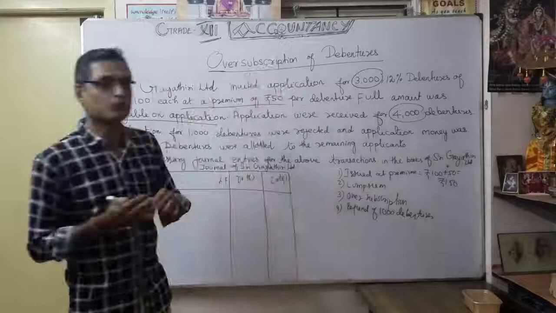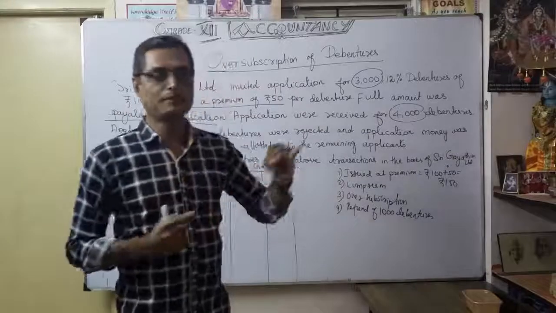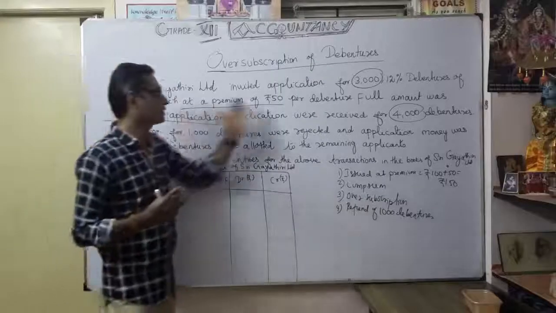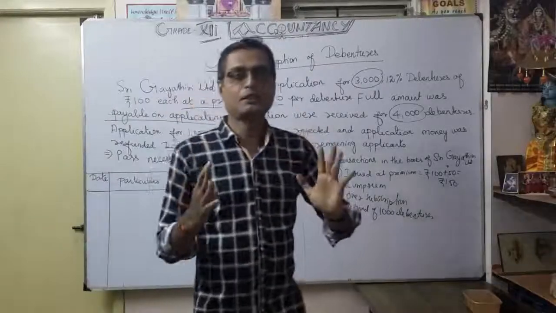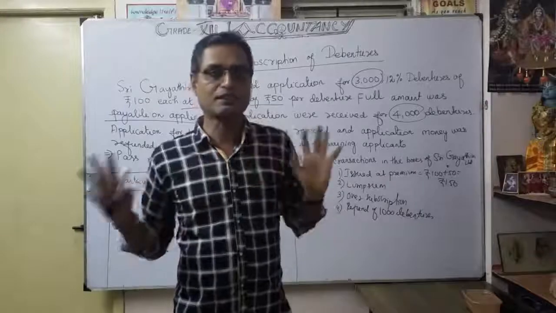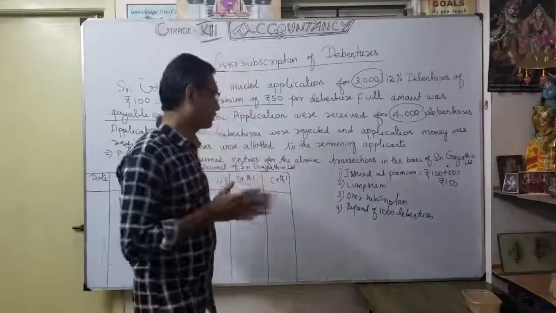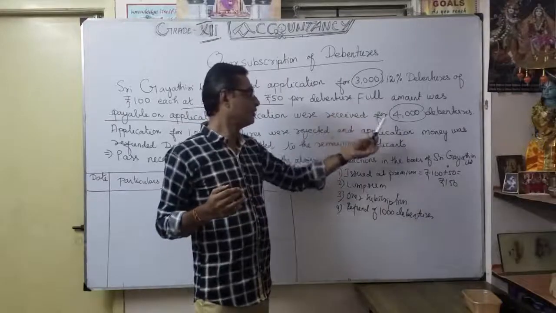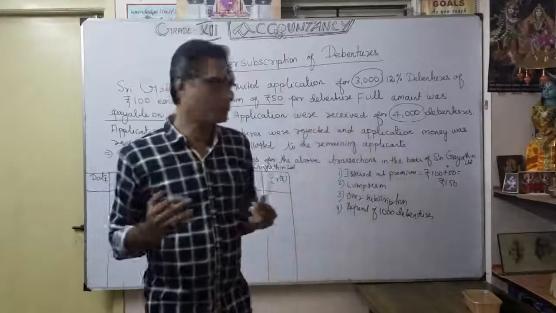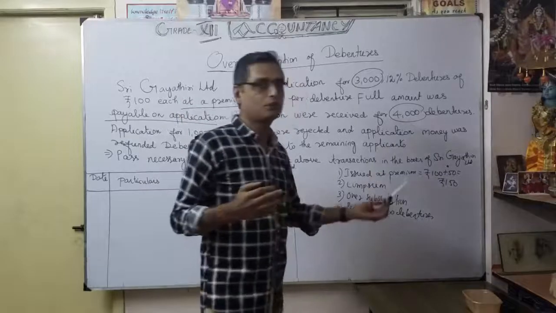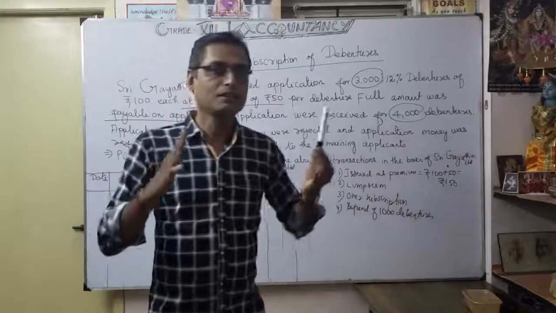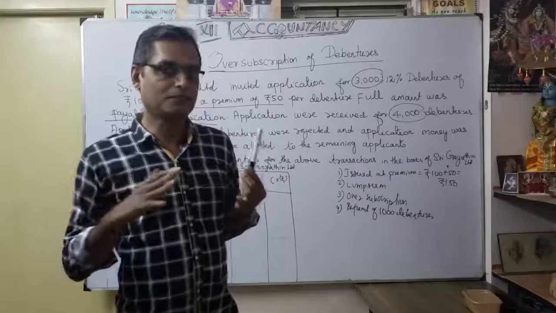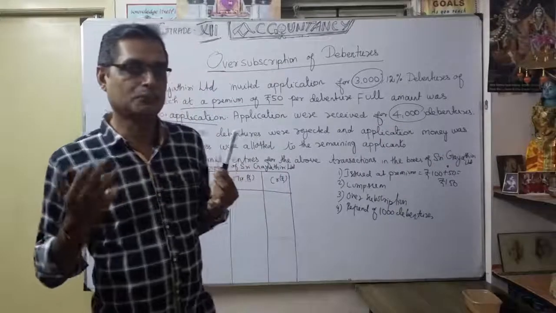So what are the four observations? First, it is issued at premium. Second, very important, it is lump sum, not installment, because there is no structure. Whatever is issued at premium, we collected entirely in a single payment. Third, oversubscription: we invited 3,000 but received 4,000 debentures. Fourth, a refund of 1,000 debentures. So it comes under the very simple first alternative: any excess application is simply rejected and refunded to the applicant.